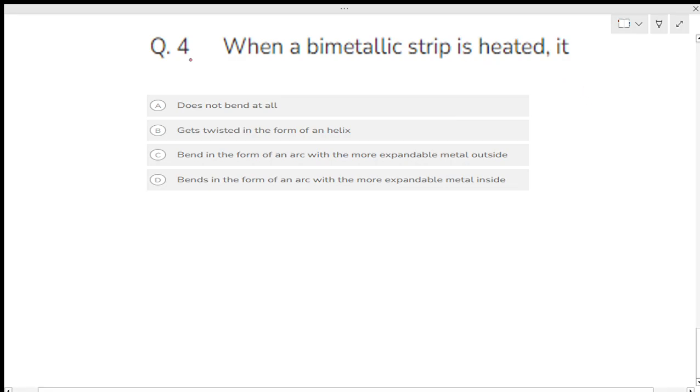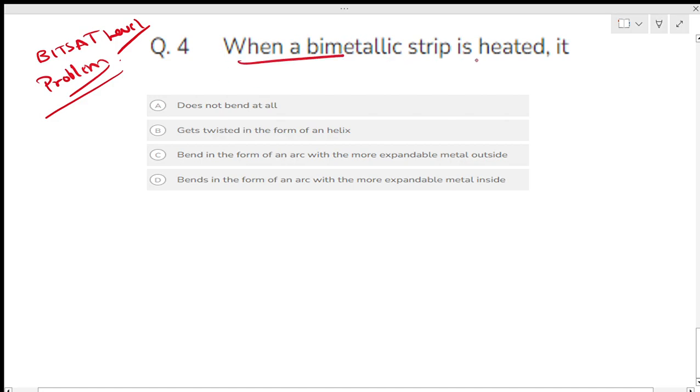So it's a question of BITSAT level. We are trying to solve BITSAT level problems. There is a playlist you must check. Okay, so let's start with the question.